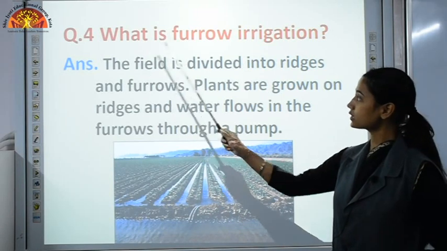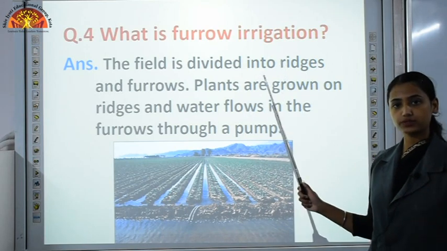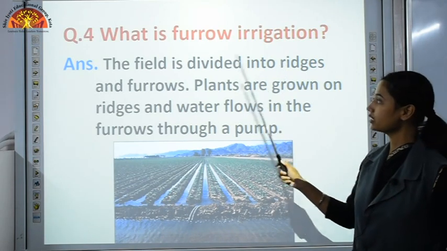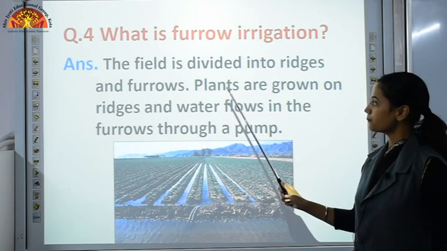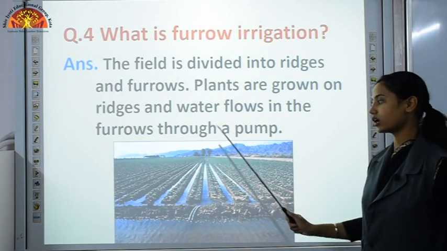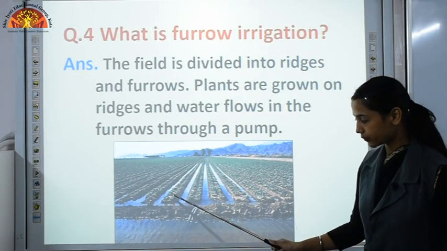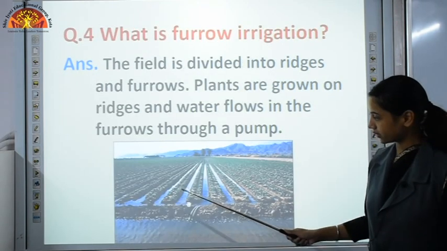Another is, what is furrow irrigation? Again, under modern methods we use this type of irrigation, furrow irrigation. In this, the field is divided into ridges and furrows. Plants are grown on the ridges and water flows in the furrows through a pump. You can see this is ridge and this is furrow where water is flowing.